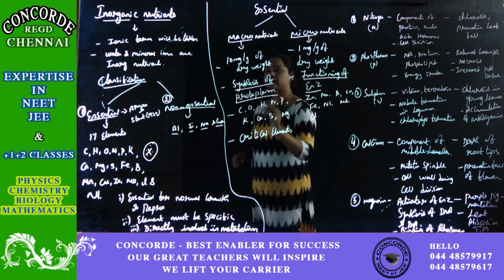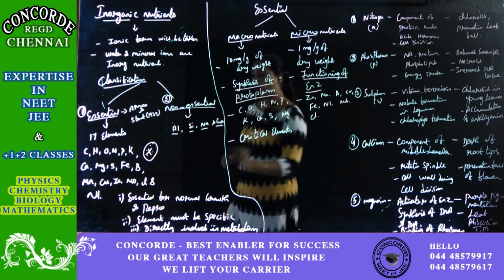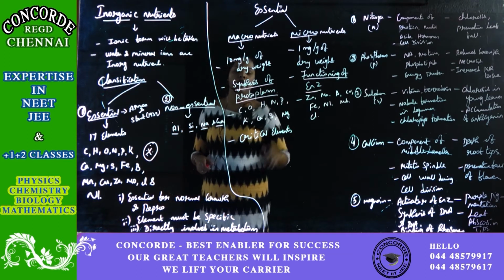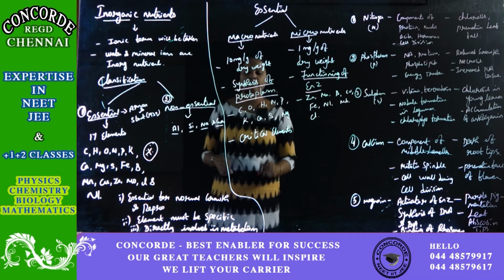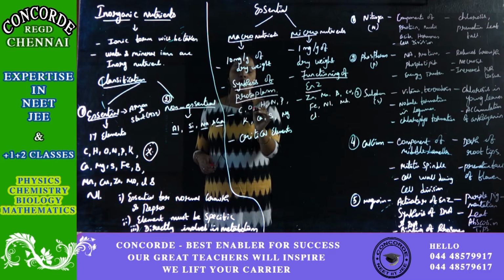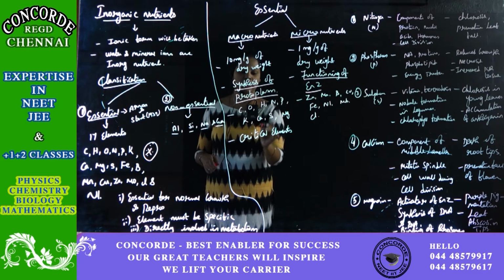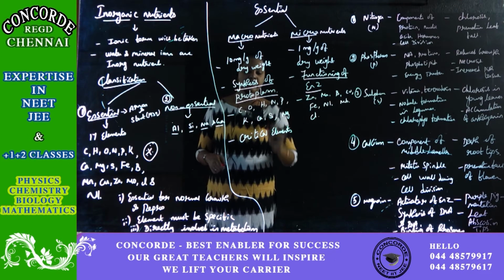Now we'll see which of these 17 come under the macro elements. The macro elements are carbon, oxygen, hydrogen, nitrogen, phosphorus, potassium, calcium, sulfur and magnesium.